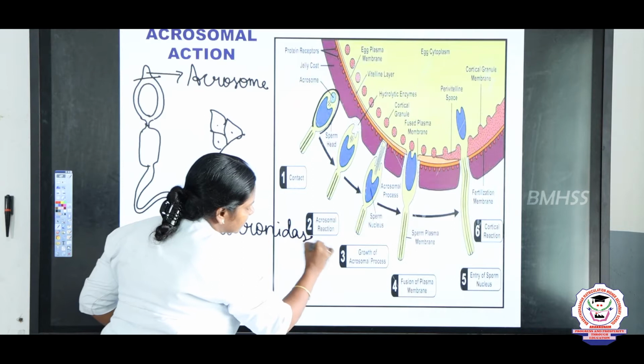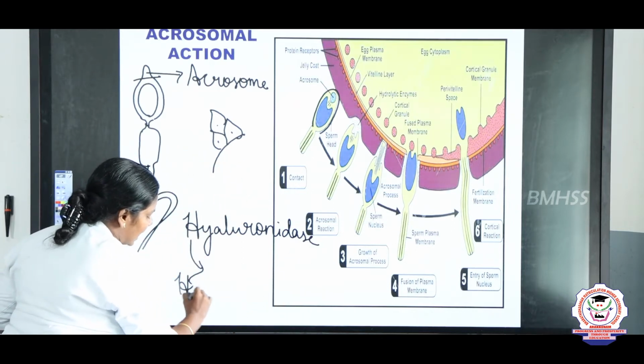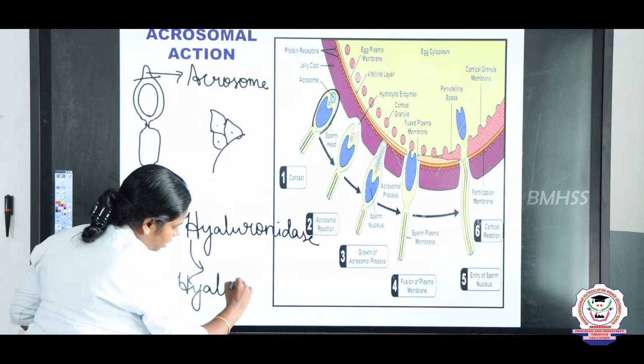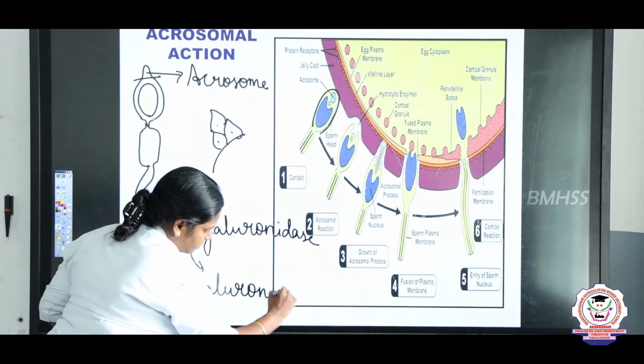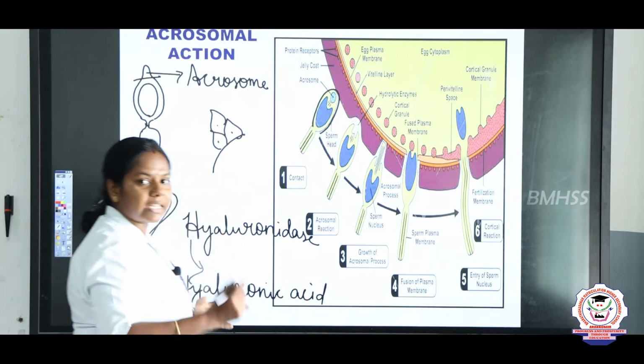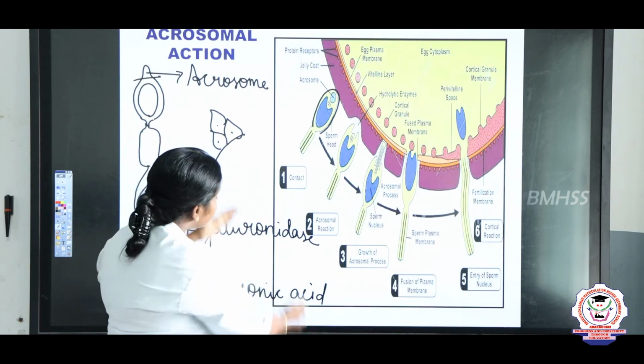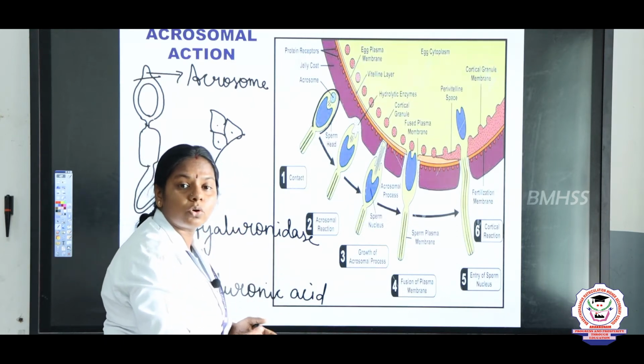This enzyme has the capacity to break down the hyaluronic acid present on the follicle cells. This conversion we call acrosomal action.